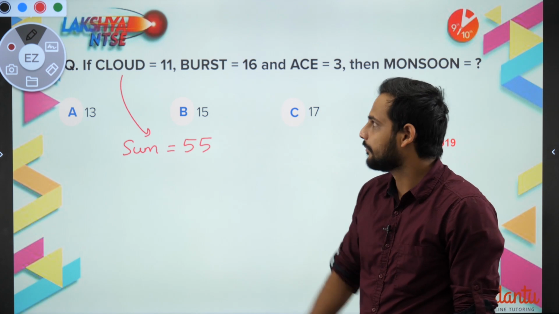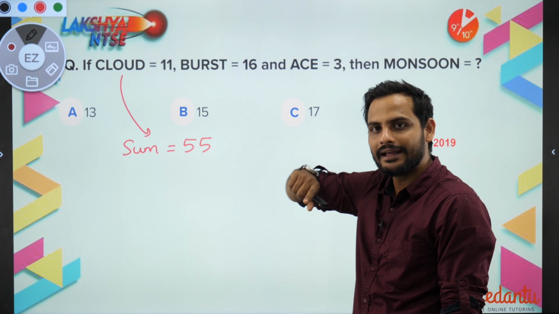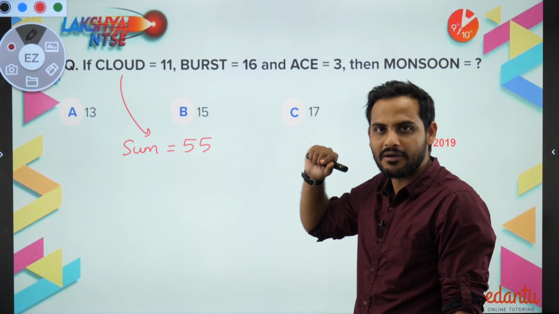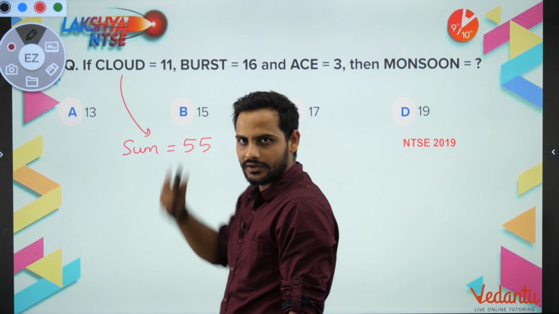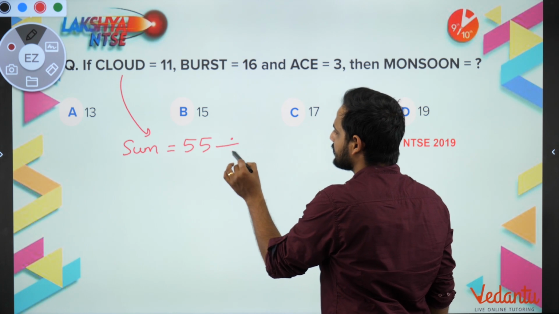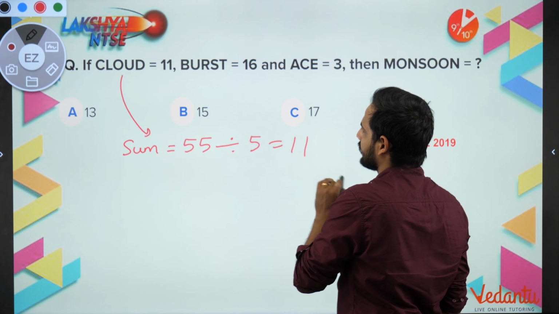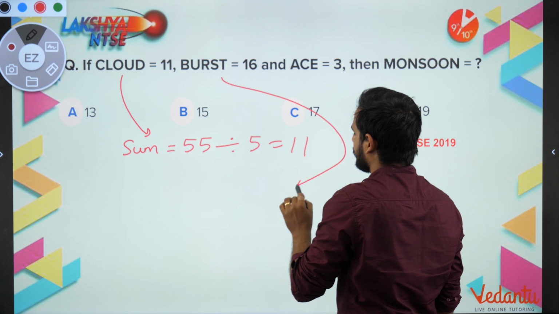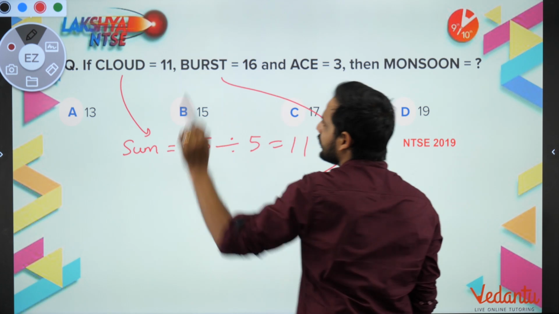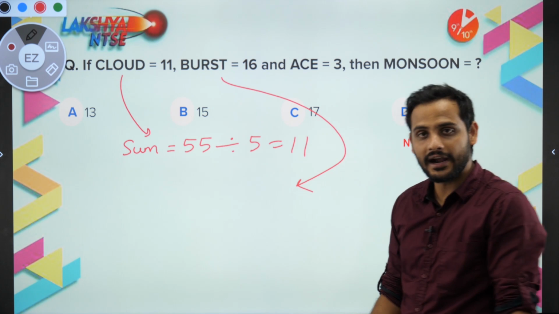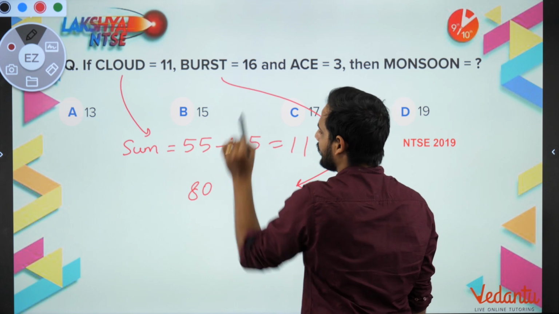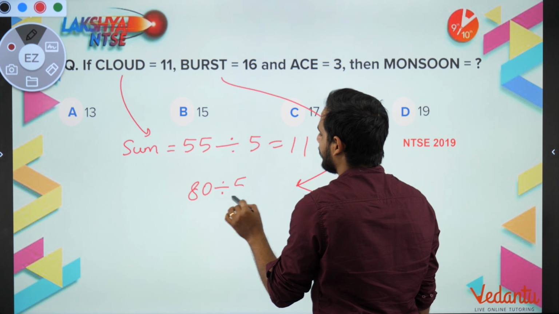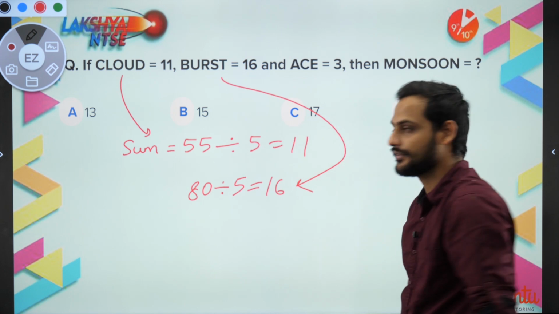Sum is 55, but what you are getting? 11. How to get 11? From 55, you can say, sir, divide by 5. But where do I get 5? So as you can see, sir, there are total 5 letters. So let us do this, that 55 divided by 5 will give you 11. Okay, sir. Now let us check whether this will work for burst or not. In burst, if you do the numerical value assigned to them and add them all, you will be getting 80. And as you can see, the number of letters here is 5. So 80 divided by 5 will be equal to 16. Yup, sir, it is working.